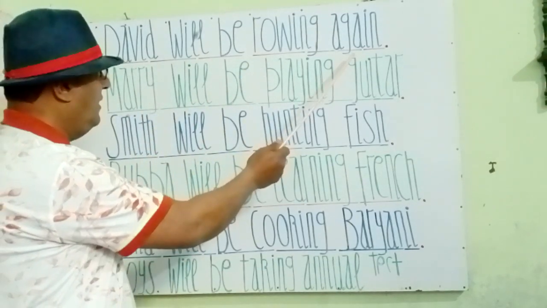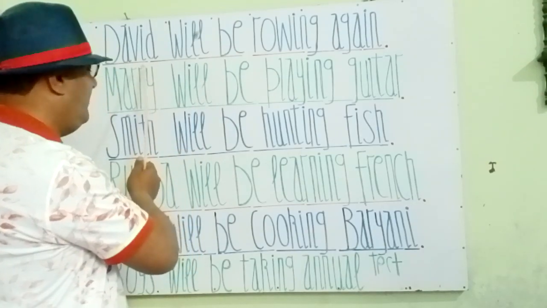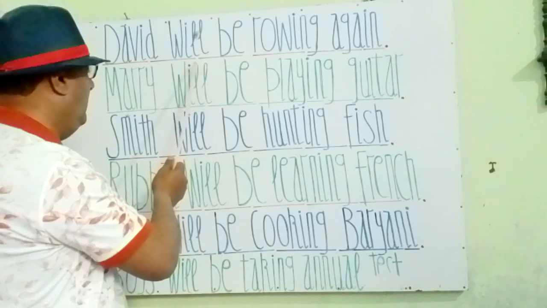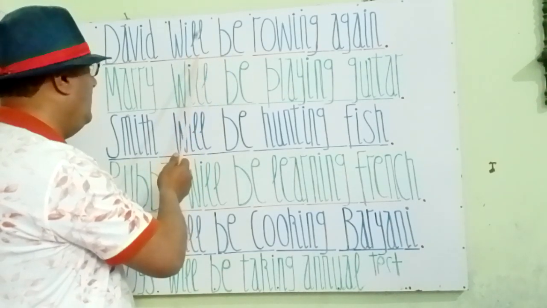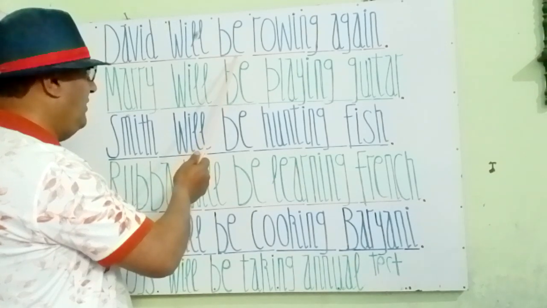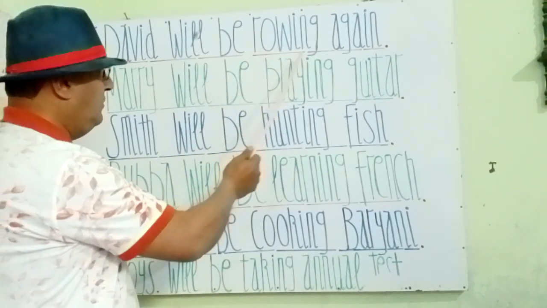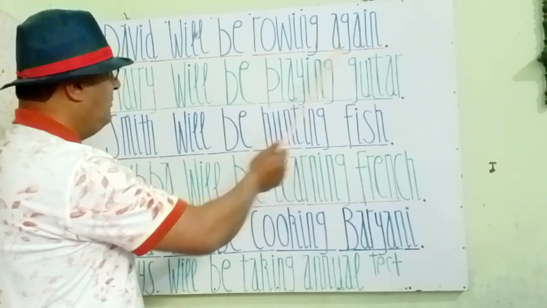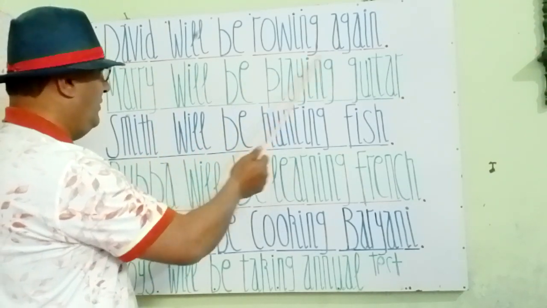The first sentence is David will be rowing again. You see that David is a subject, a singular noun, and will be is for future tense. Will is a helping verb and be is for continuity, and rowing is a verb form, and again is an adverb. So David will be rowing again.